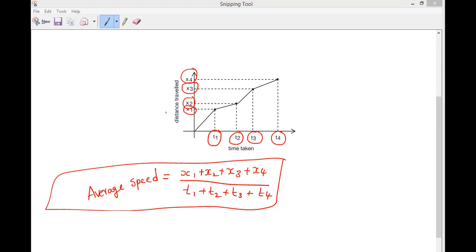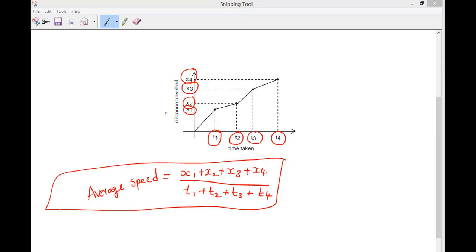So average speed is the average of initial and final speed of the particles. Understand? So if it is in motion such that it keeps on changing, then we can say the average speed is the sum of the total distances, x1 plus x2 plus x3 plus x4, divided by t1 plus t2 plus t3 plus t4. Is it okay, Harish? Yes, sir.